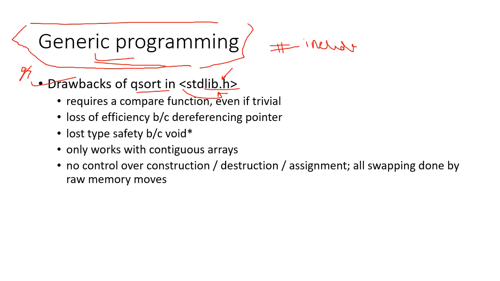Many others are there, but for now we are going to talk about this one. The first drawback is that it always requires a compare function, even if it is trivial.